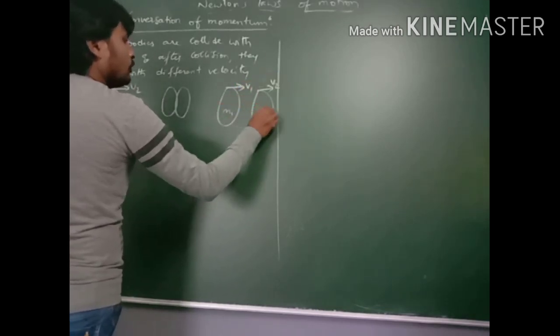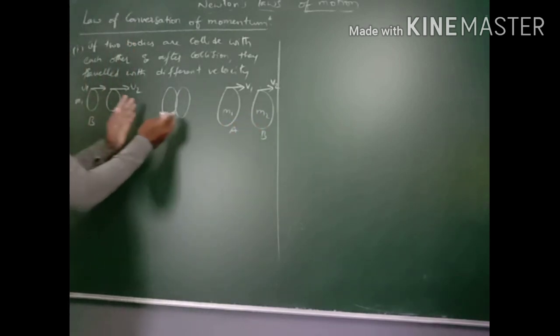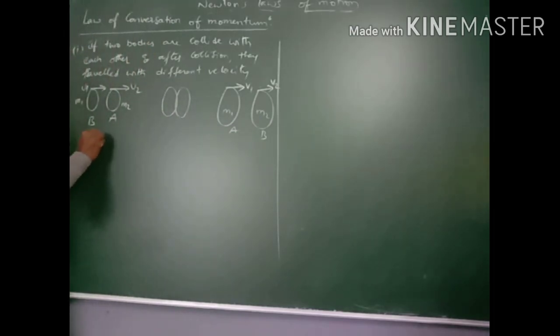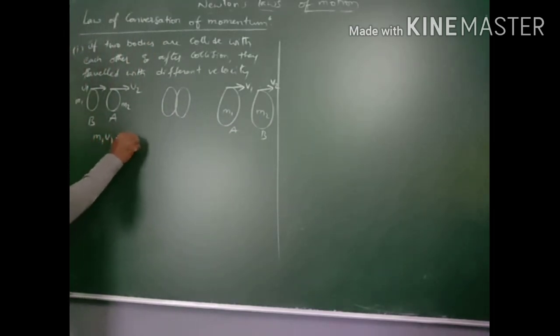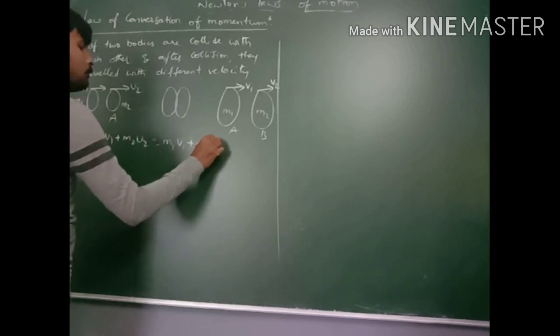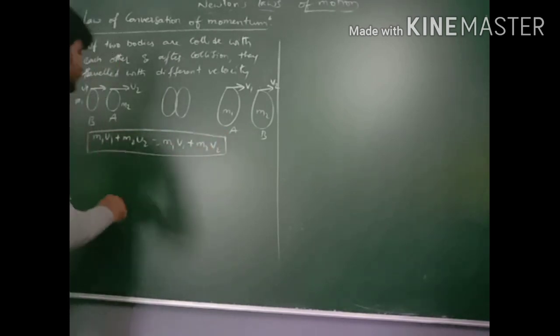It is before collision, during collision, after collision. Then the equation for this is m1 u1 plus m2 u2 is equal to m1 v1 plus m2 v2. We got this already from the earlier equation.